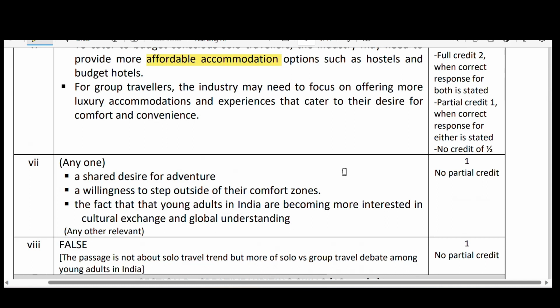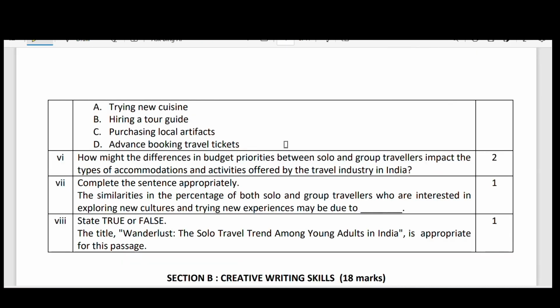In fact, the young adults in the country are becoming really interested in cultural exchange and global understanding. That's why people are trying to come out of their houses and preferring to travel. True or false? The title, Wanderlust, the solo travel trend among young adults in India, is appropriate for the passage.